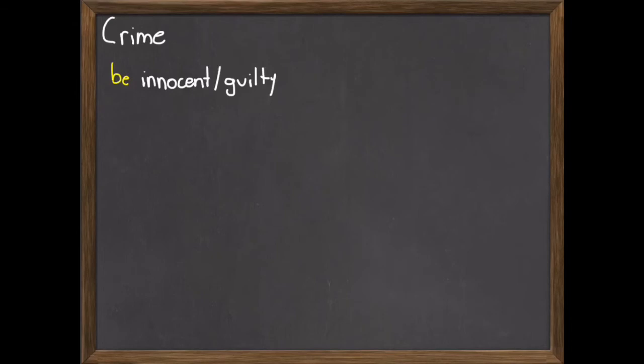Now, here we have another word, find or plant evidence. Evidence could be physical, like an object, or it could be someone saying something that proves that you're innocent or you're guilty.